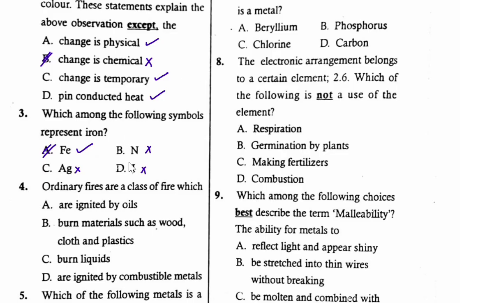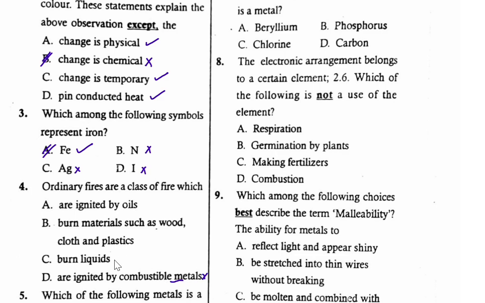Ordinary fires are a class of fire which A, are ignited by oils, B, burn materials such as wood, cloth, and plastics, C, burn liquids, D, are ignited by combustible metals. So which class of fire? So to start with, D, are ignited by combustible metals. This is class D and not ordinary fire.